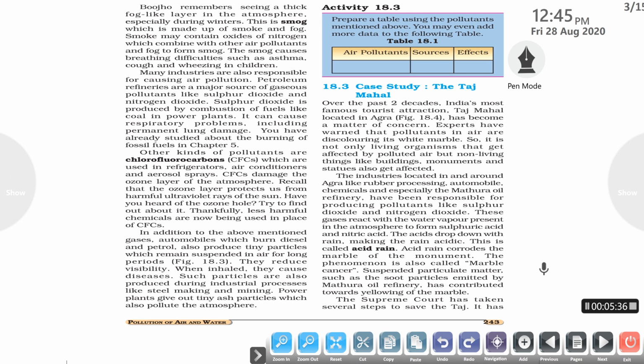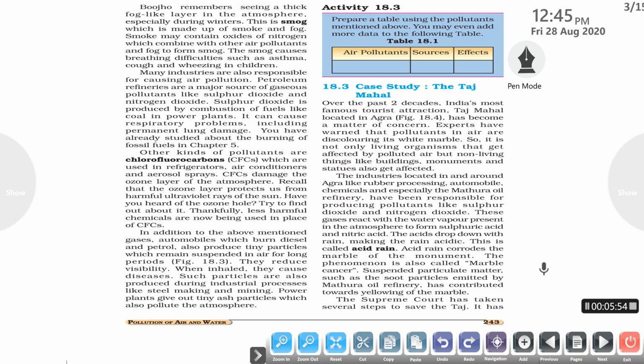Next is the case study of the Taj Mahal. A case study is basically an example of the consequences of the air pollution that is taking place. We can understand this by an example about the Taj Mahal. The Taj Mahal, as you all know, is located in Agra.